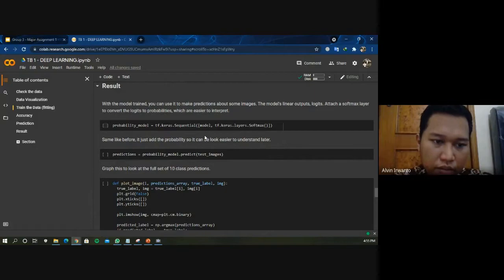So with the model trained, you can use it to make predictions about some images. The model's linear outputs are logits. So attach a softmax layer to convert the logits to probabilities, which is easier to interpret. We use the same model as before, but in this result we add the softmax layer.